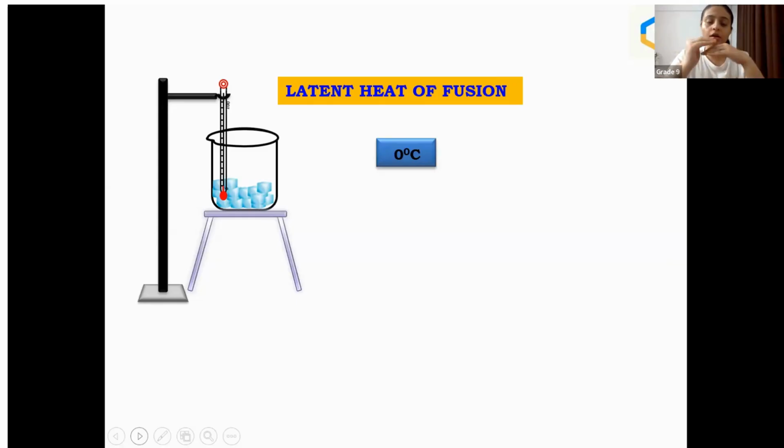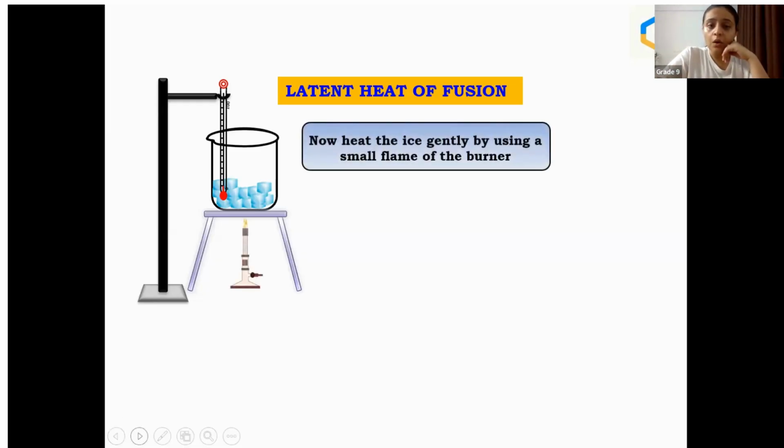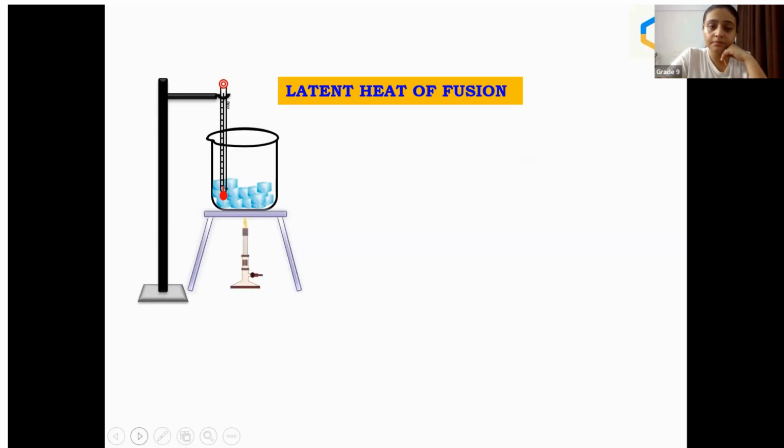So we are not providing any heat to this beaker, and the beaker has some crushed ice. So before providing the heat, we have seen that it's 0 degrees Celsius, the freezing point of ice. Now heat the ice gently by using a small flame of the burner.